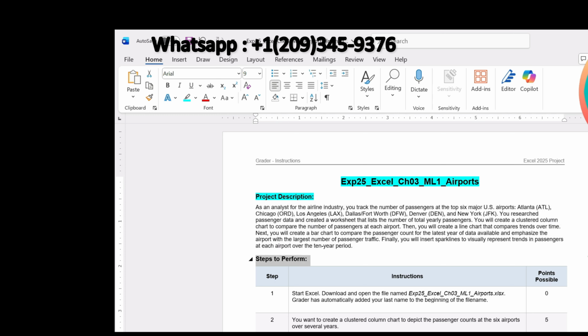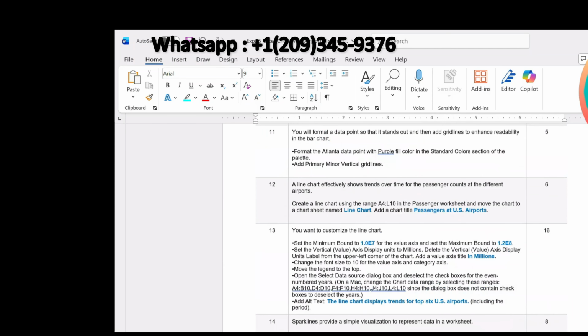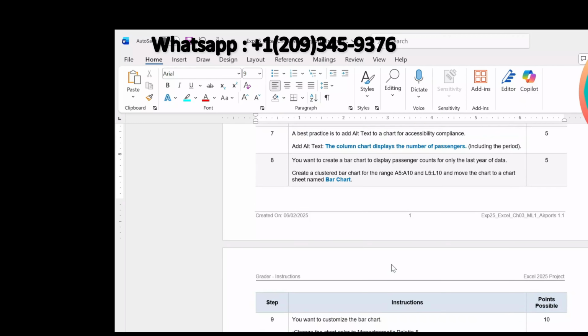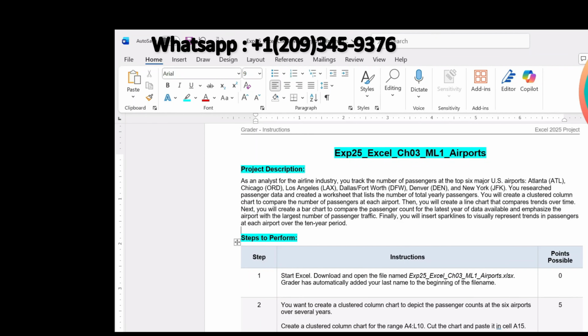The main part of the assignment starts from the project steps to complete this assignment. The total number of steps or questions to solve in this assignment is 17. So we are supposed to solve 17 questions if we want to get this assignment ready for submission.